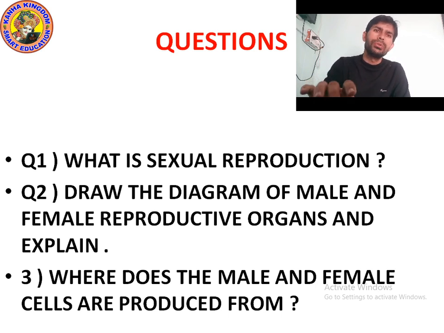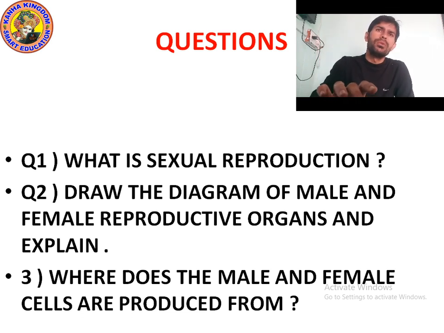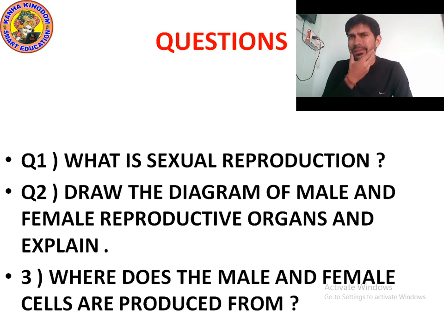Now question number 2. Question number 2 is, draw the diagram of male and female reproductive organs and explain them also. Yes, draw the diagram of the parts of the male reproductive organ and female reproductive organ, and also explain them. So let's talk about the male reproductive organ. Kids, you will also draw the diagram of the male reproductive organ.